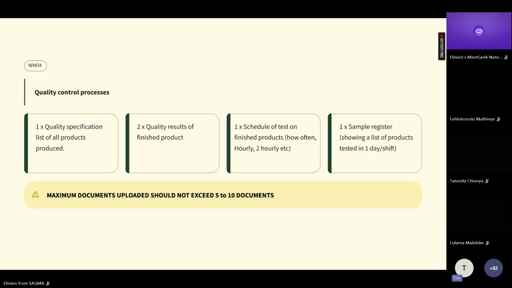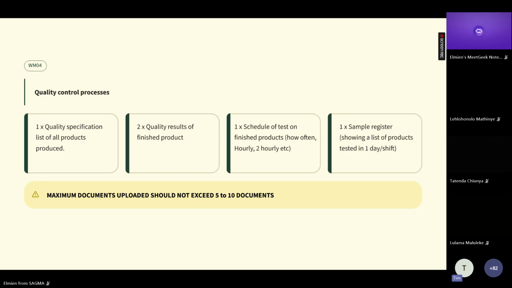Okay, quality is very simple. Once again, quality specification list, as we said earlier, quality results of two finished products, two quality results, schedule of tests on finished products. In other words, how often are you going to do a test? White bread flour 2 hourly, bran 3 hourly, chop 4 hourly, and so on.